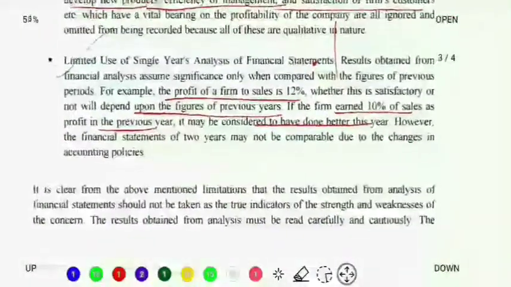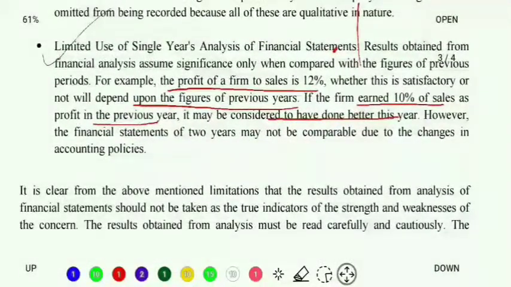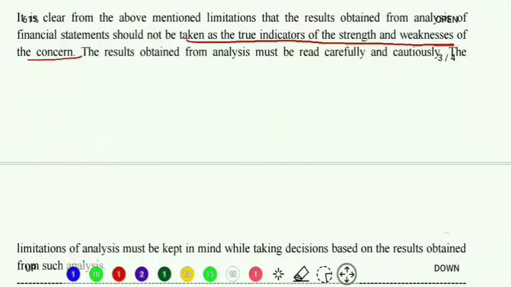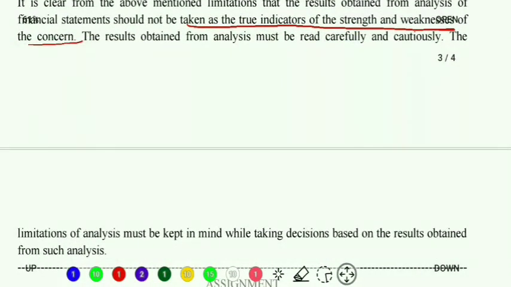It is clear from the above mentioned limitations that the results obtained from the analysis of financial statements should not be taken as the true indicator of strength and weakness of the concern. The results obtained from the analysis must be read carefully and cautiously, and the limitations of the analysis must be kept in mind while taking decisions based on them. Understood?